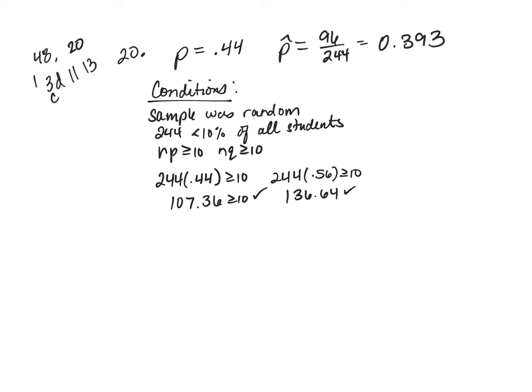You have to show that you did the calculation and you know that the numbers are greater than 10. Not, well, obviously, 44% of 244 is more than 10. No, you have to show the number.